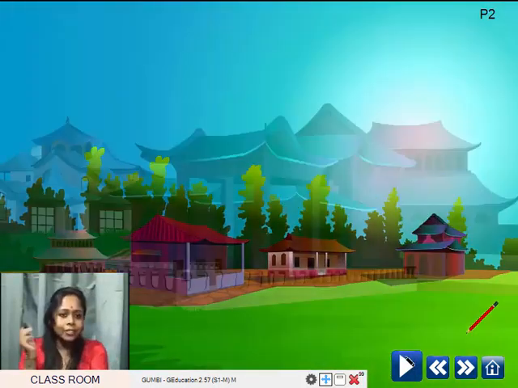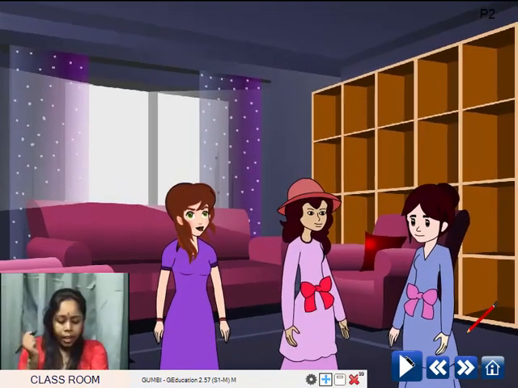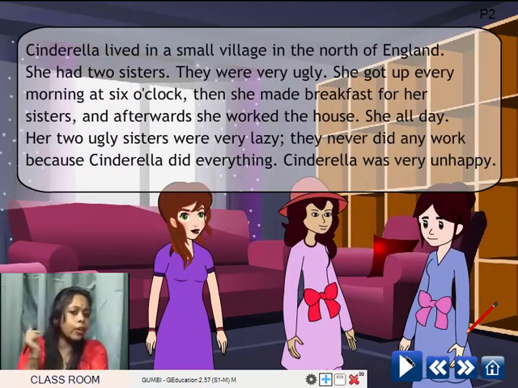Now, students, what can you see? Some houses. And Soumya, what can you see here? Ma'am, there are 3 girls standing. One is wearing a cap. Yes.